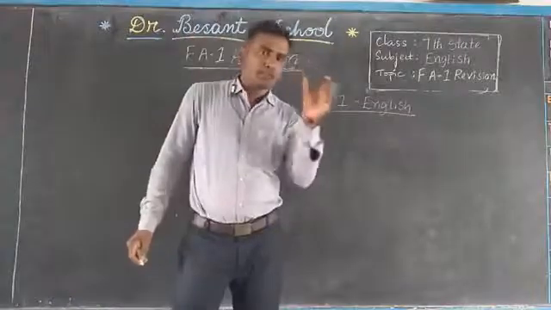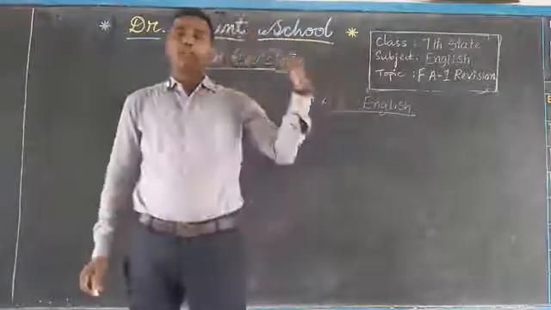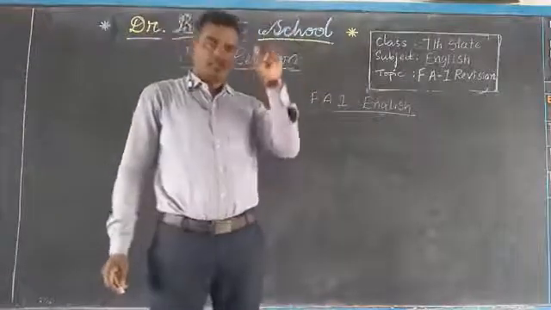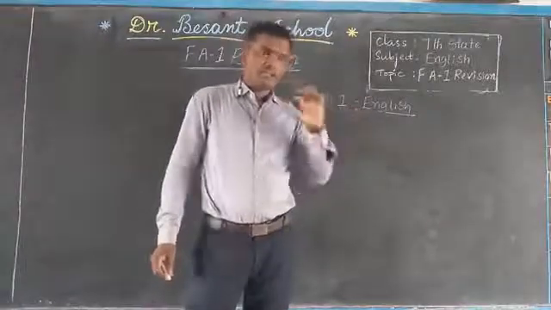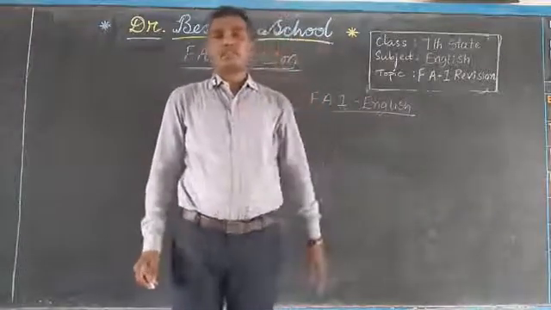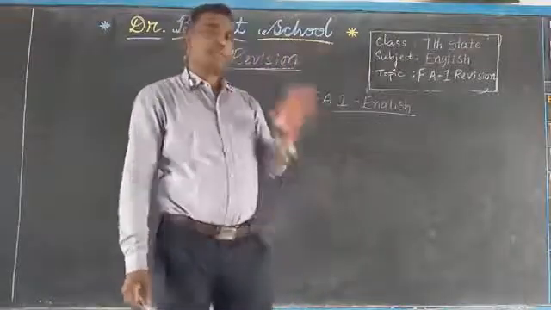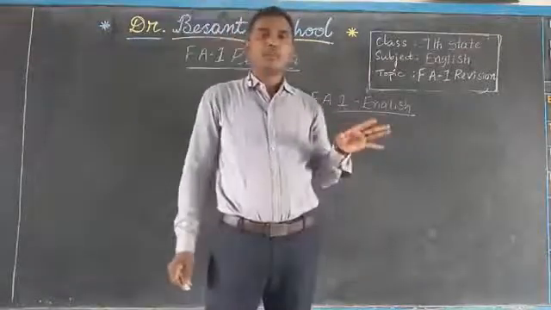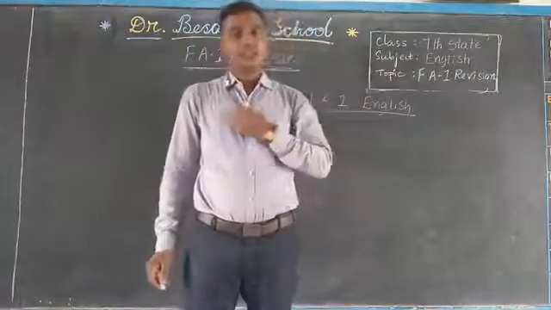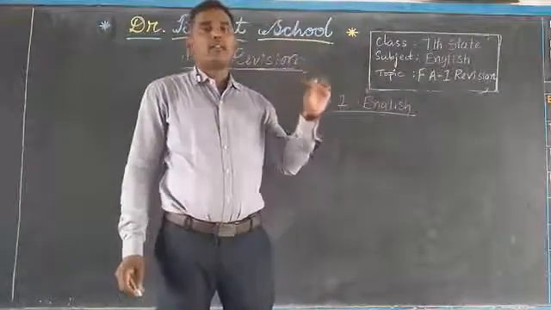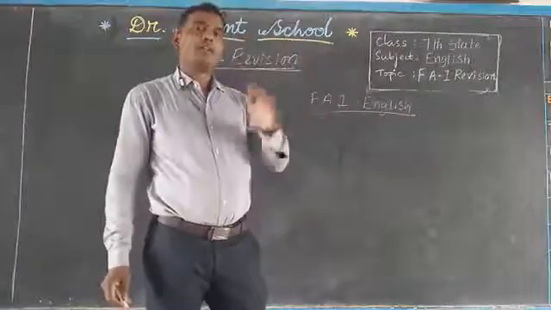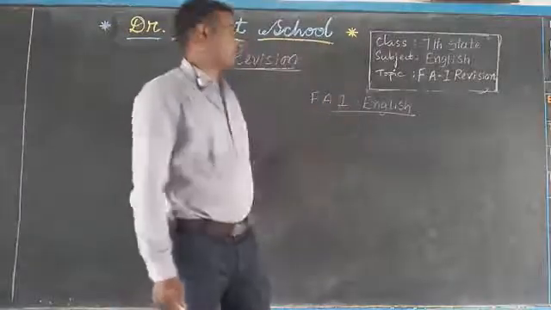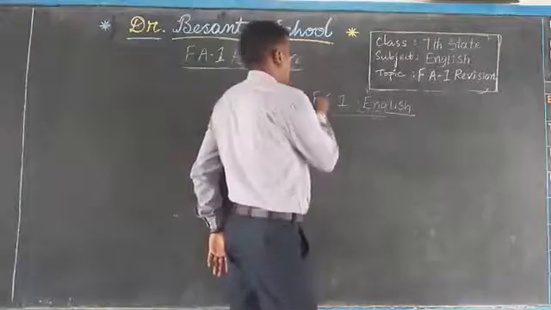Okay children, you are given a question and you are given options A, B, C, D. You have to select the correct one. But you cannot get the answer directly in the textbook, right children? Surely you have to read. You have to be thorough with the topic. Then only you can select the correct option, right children? That is through the online, completely based on objective type. How will the paper be?